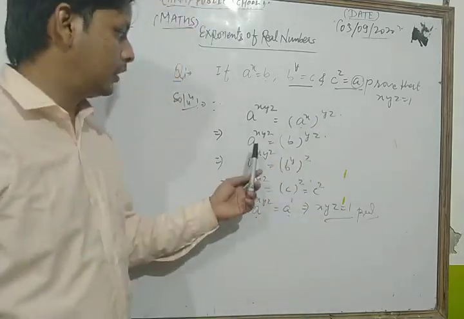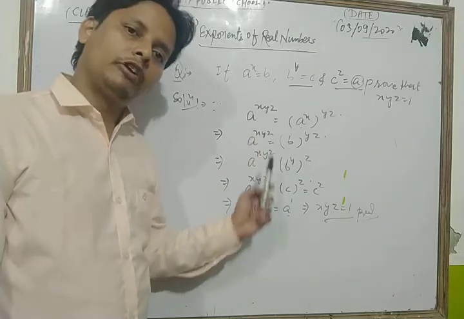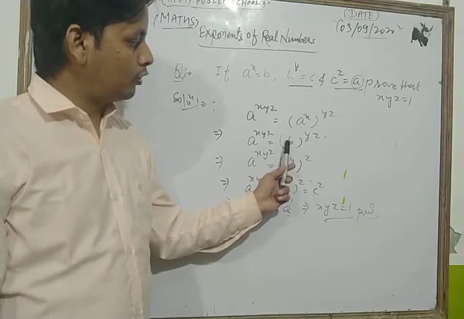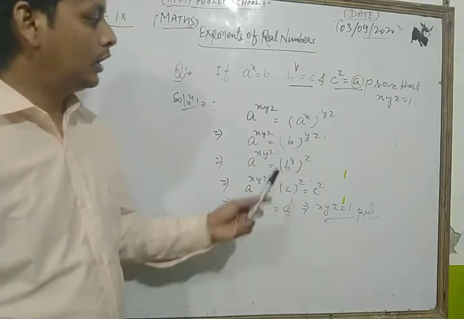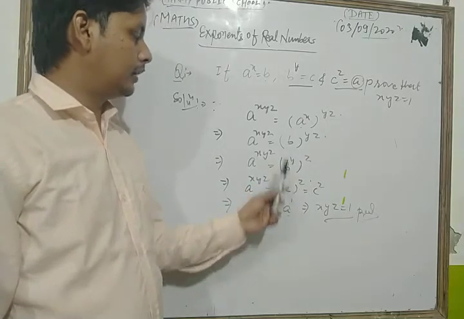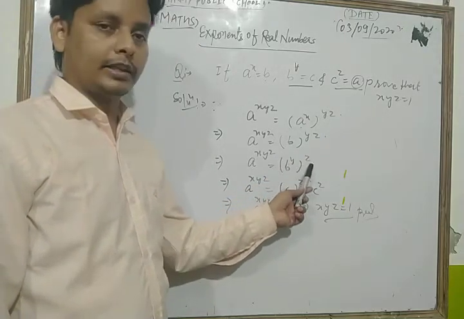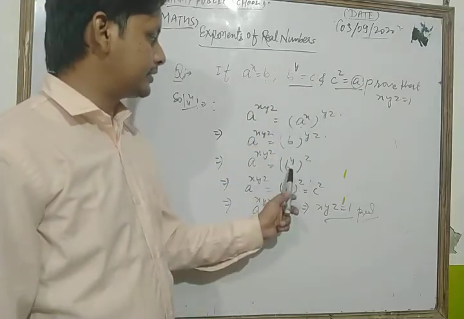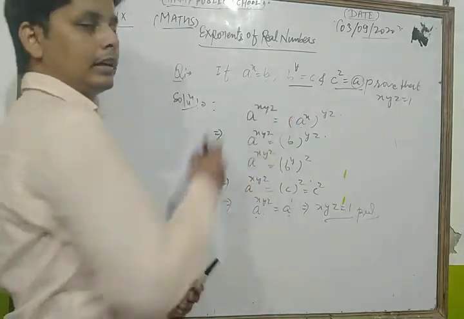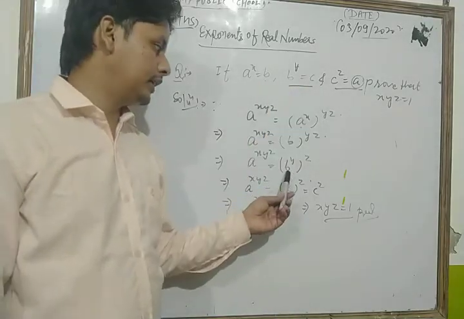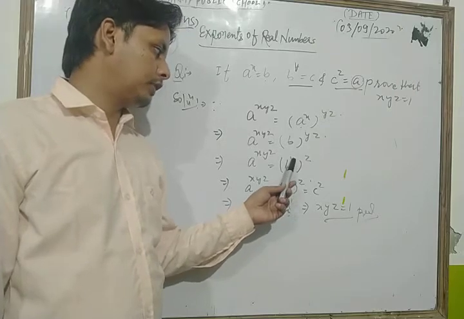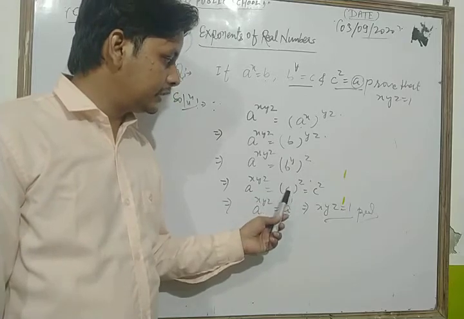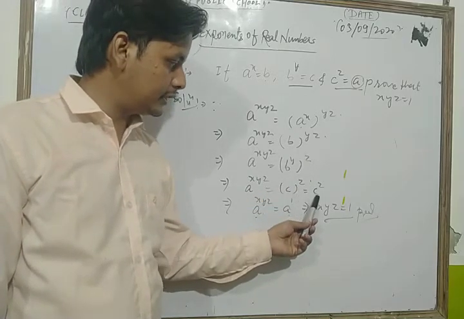Now look here, on the left hand side we write as it is a to the power xyz. Now b to the power yz is left. Now we take y in the brackets, so we can write b to the power y to the whole power z. Now again using the given relation, we can write b to the power y as c. In this way we get c to the power z.